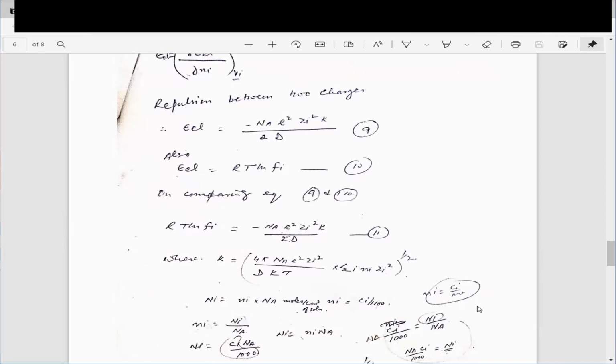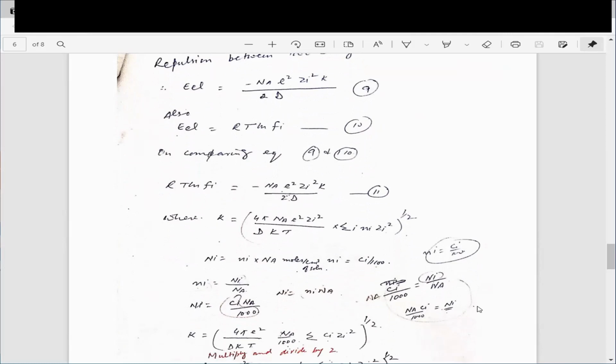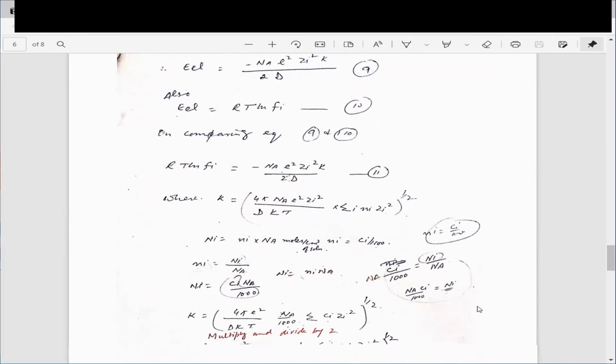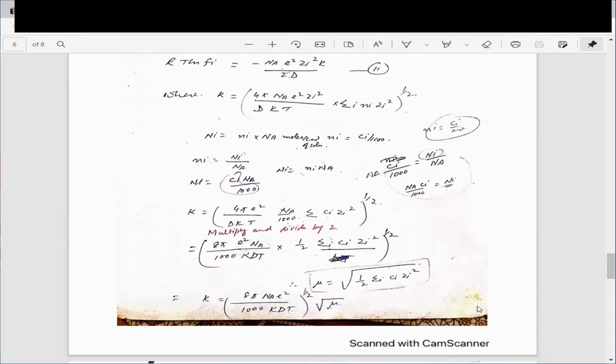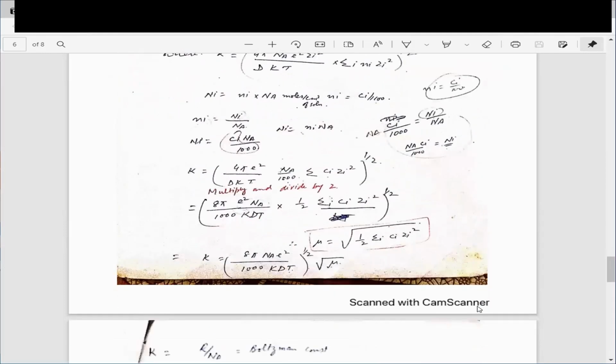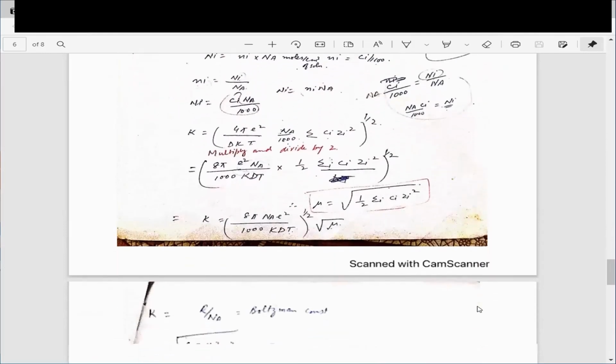Here is the value of kappa, and we want to modify this value on a certain basis: n_i into N_a, and n_i is equal to C_i over 1000, or n_i is equal to N_i over N_a. Finally, you can find the value of kappa, which is the last on the page.